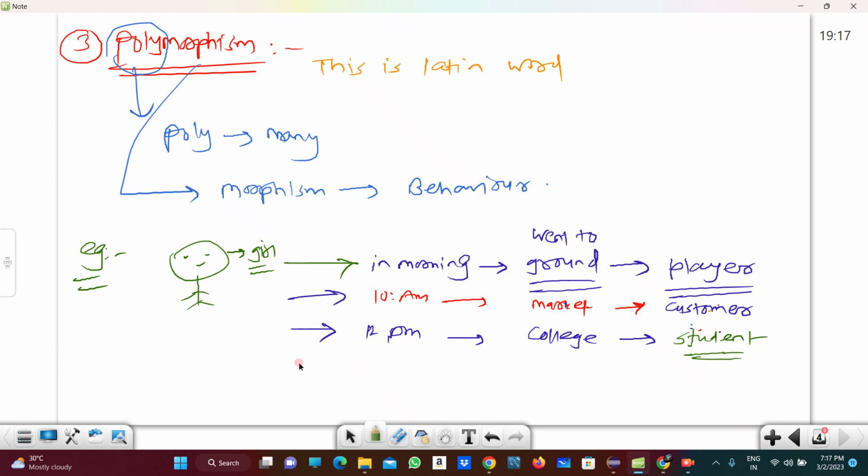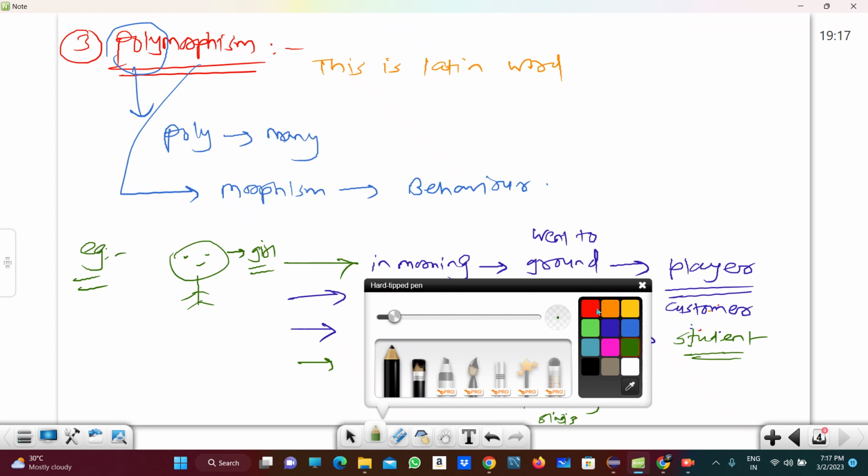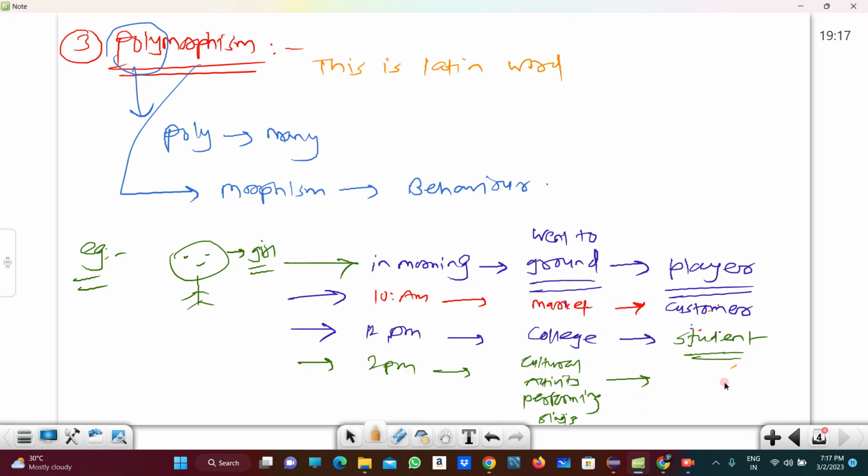Then after that, in the college, suppose there is a cultural activity, and she is performing, or she is singing there, right? Same girl, suppose at 2 p.m. In that case, we can call that girl a singer, right?